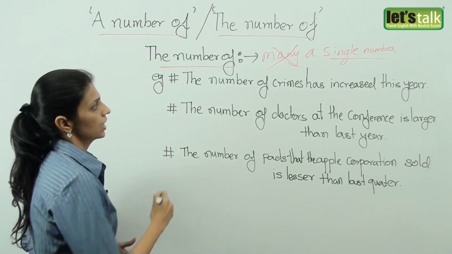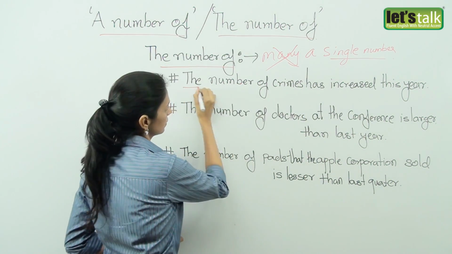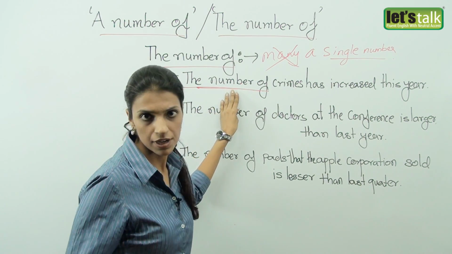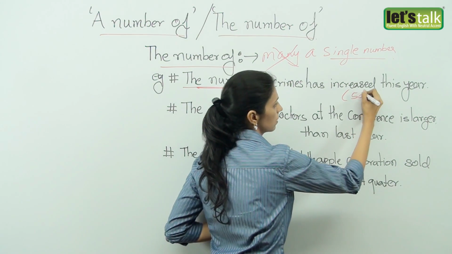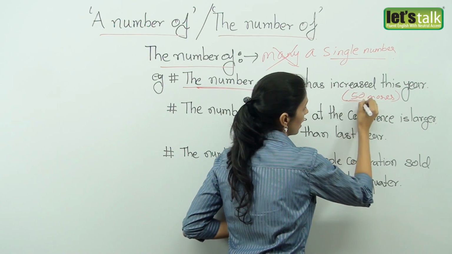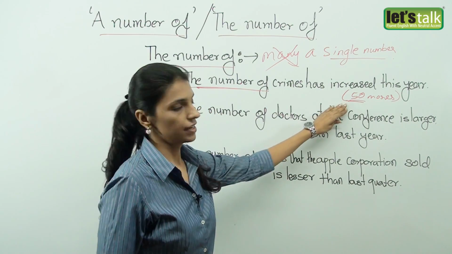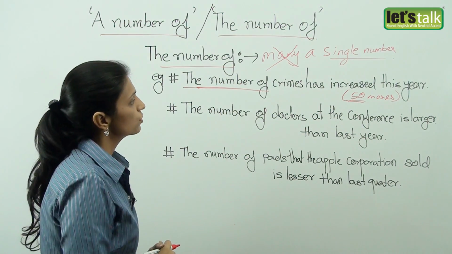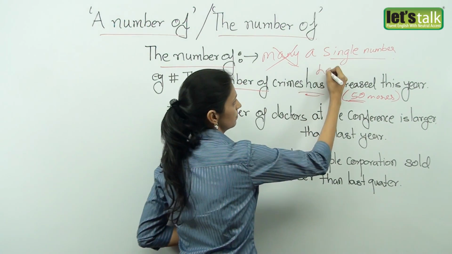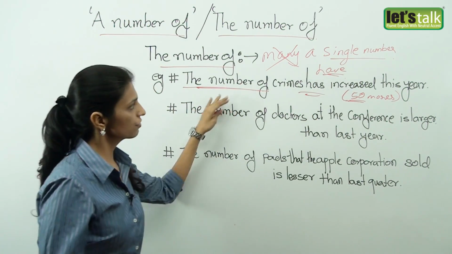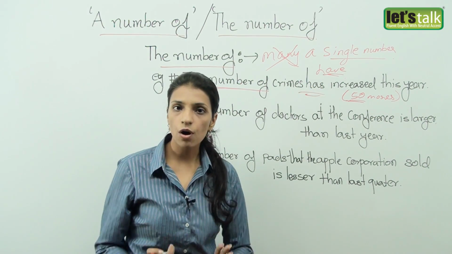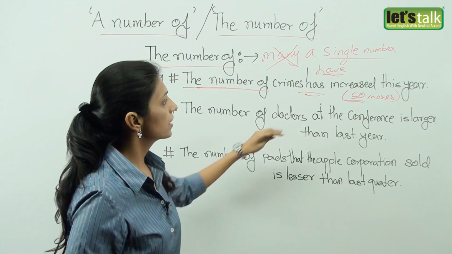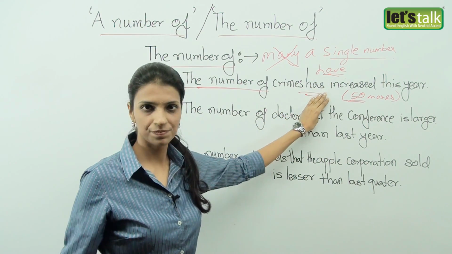For example, the number of crimes has increased this year. Now probably last year there were 100 crimes and this year there are 150 crimes. So there has been an increase and there are 50 more crimes. Now people often get confused and put have here because they feel, okay, the number of crimes have, but the number of is a single number and is followed by a singular verb.